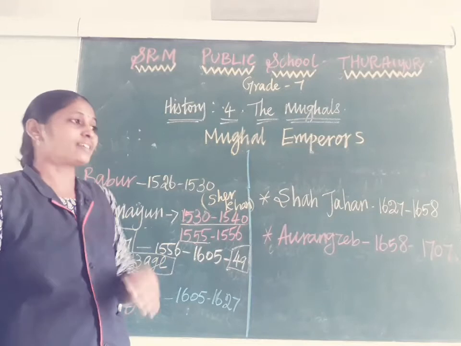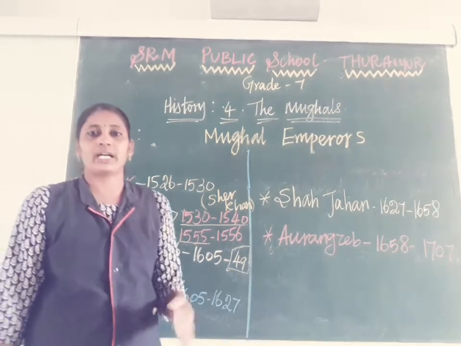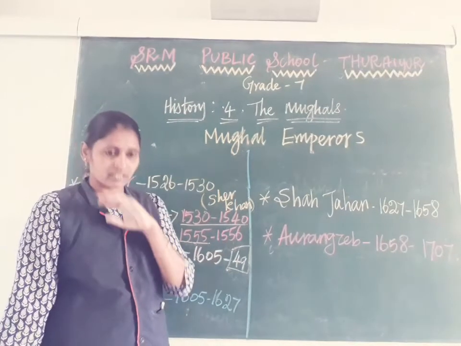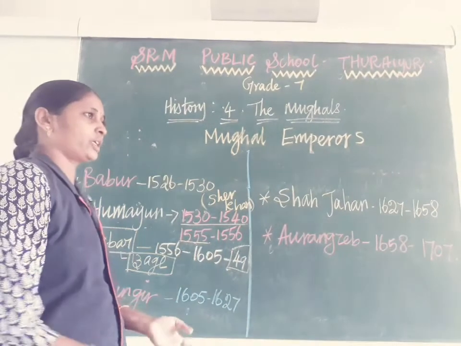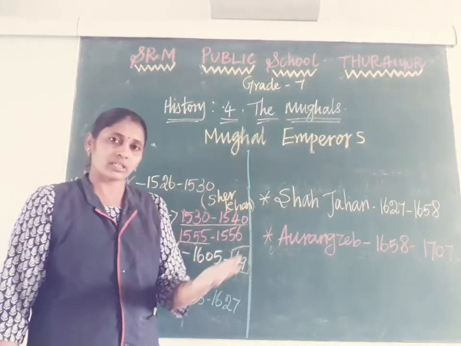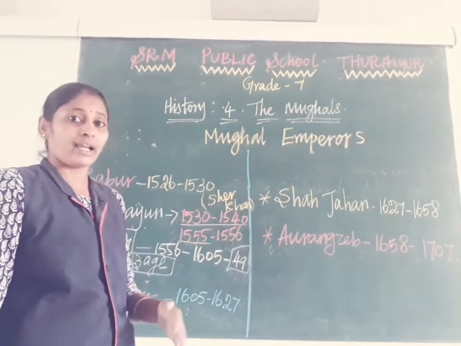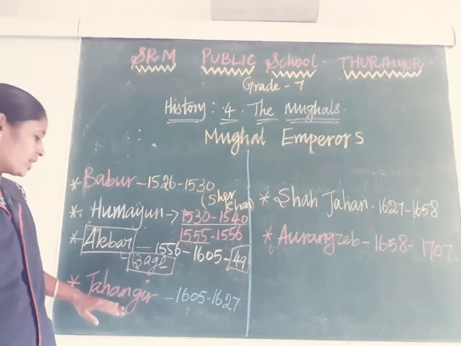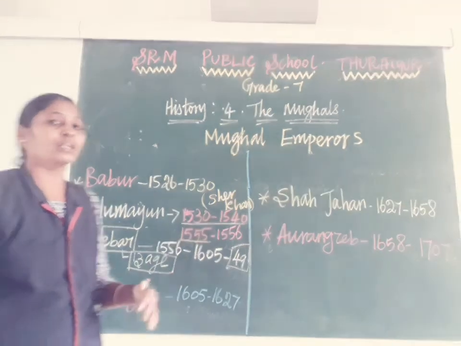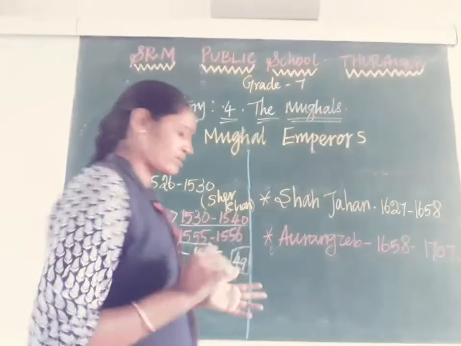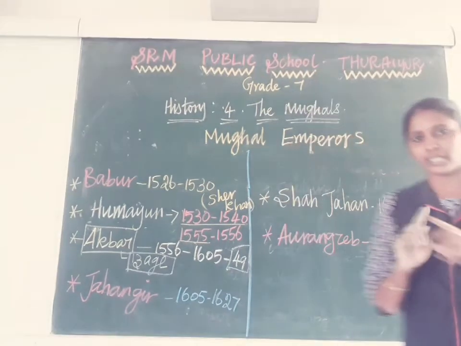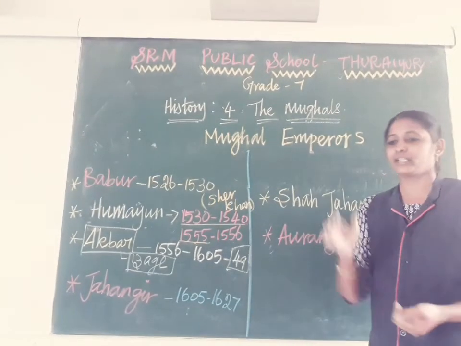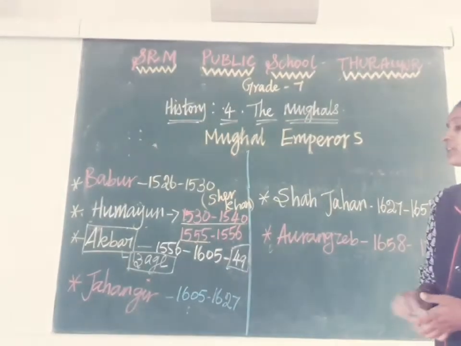But in the last 10 years, his wife Noor Jahan played a very important role in administration. She interfered in the ruling. In those days, ladies were not allowed to rule the country, but indirectly, at the time of Jahangir's rule, Noor Jahan's role was very important. In your book also they gave that she printed a coin with her face, like that they gave information, right?